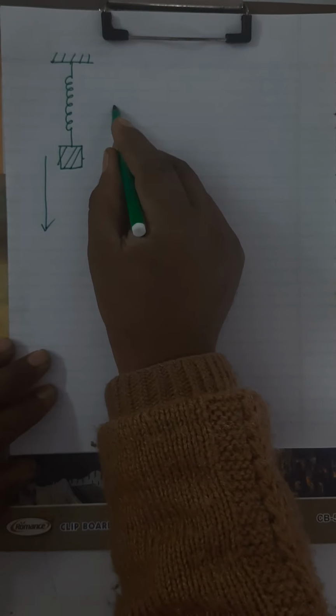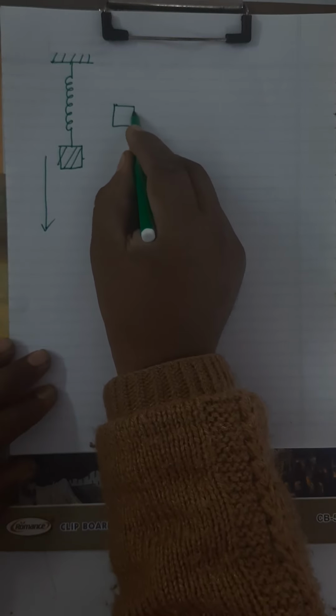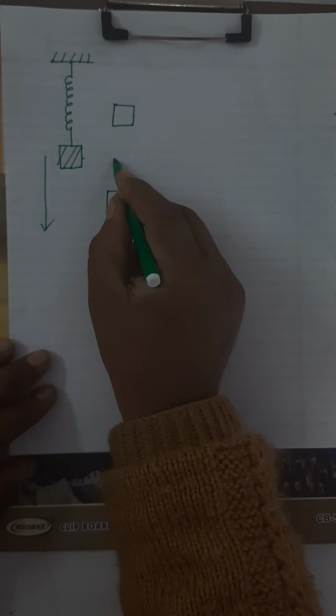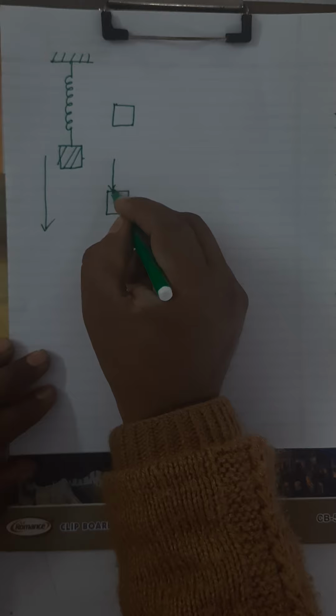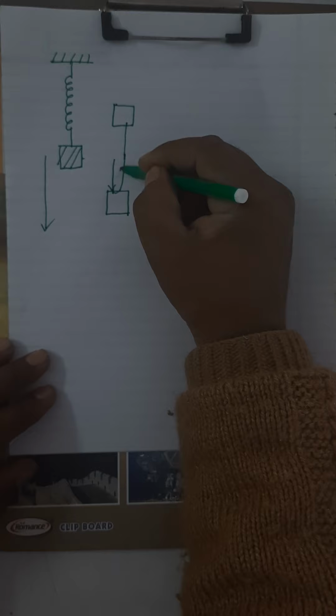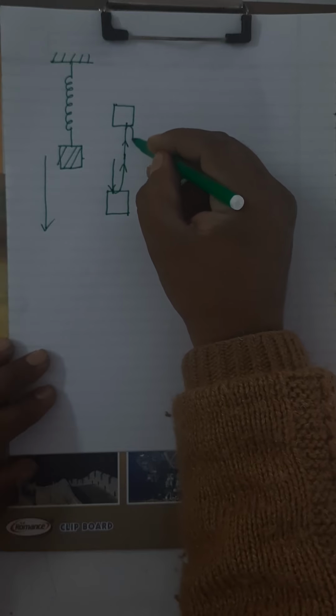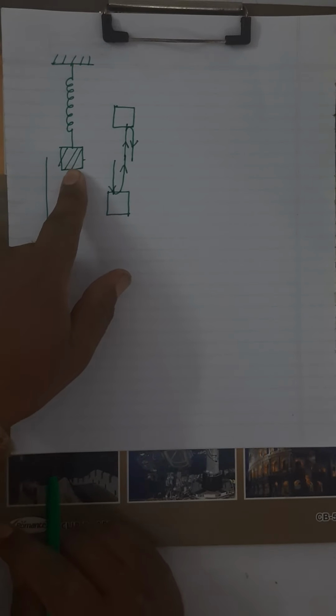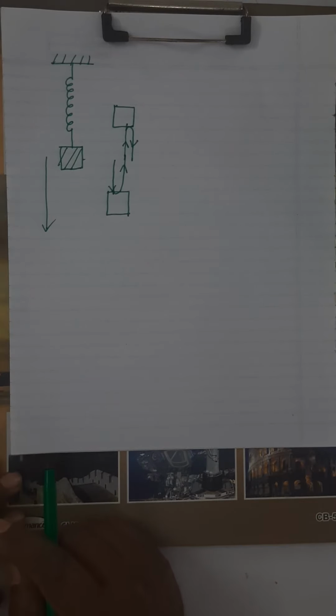We will find that this mass will do to and fro motion about this position, which we call the mean position. Its motion will be confined between these two limits. First it will go to this side, then it returns, reaches the mean position, then it goes up, it's clear, and once again it returns. So, here its motion is to and fro motion about this position. It's clear? So, this is an oscillatory motion.